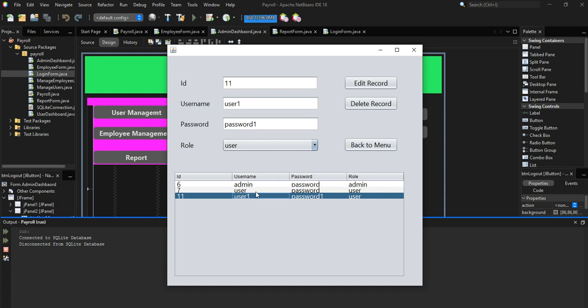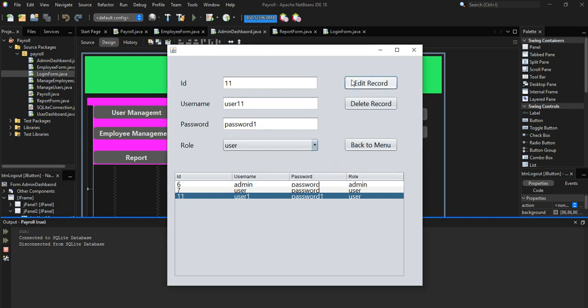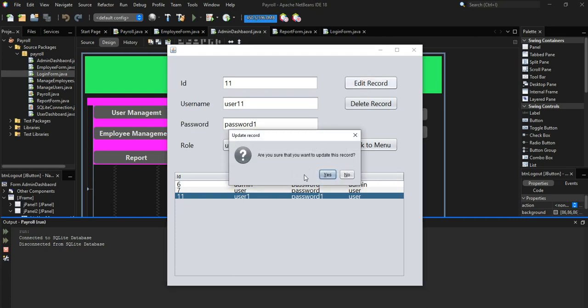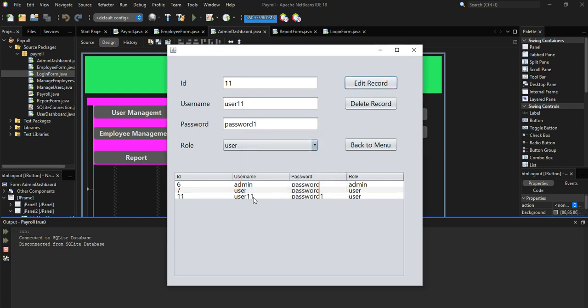If we want to edit, for example, this user, we'll just change the username. If it is the username, we'll add 1. We'll click on edit record. It will ask, are you sure you want to update this record? When we say no, nothing is going to be updated. When you click on it again, you say yes, then this is going to be updated. You can see user record updated successfully. You click on OK. You can see it shows the updated version completely.